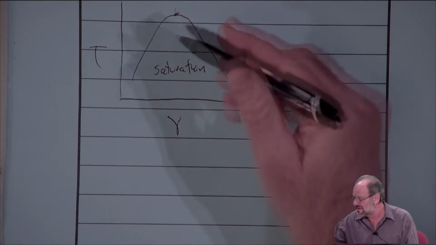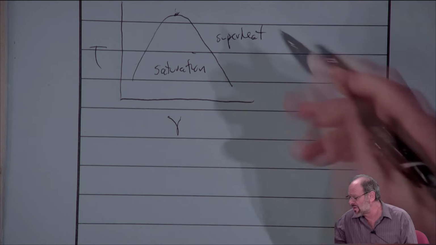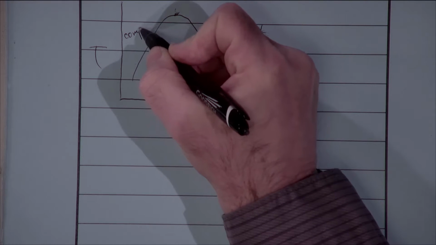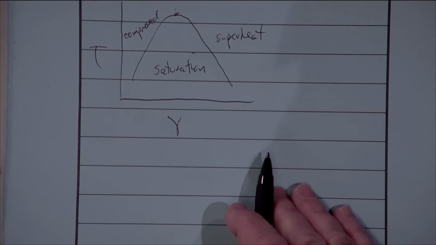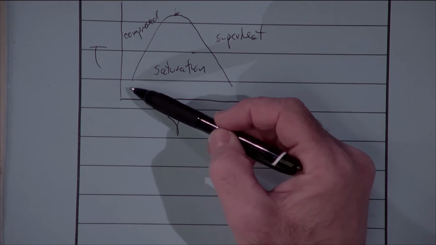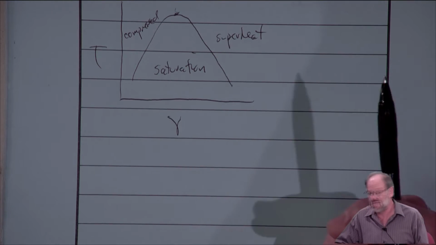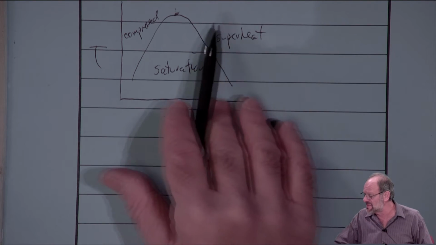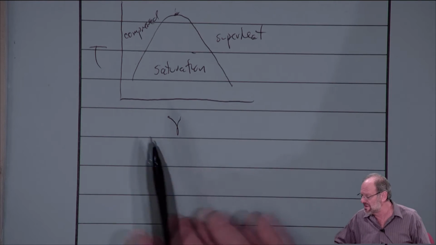Anything to the right of the saturated vapor line we just call superheat, or more specifically, superheated vapor. Anything to the left is compressed, or more specifically, a compressed liquid, also called a subcooled liquid. But these are the regions that we're primarily interested in. When we solve a problem, like our power plant, our air conditioner refrigeration cycle, or just any individual process like a pump or a turbine or a heat exchanger, any of these processes are going to be shown on this kind of diagram. We're going to see a relationship between different properties.